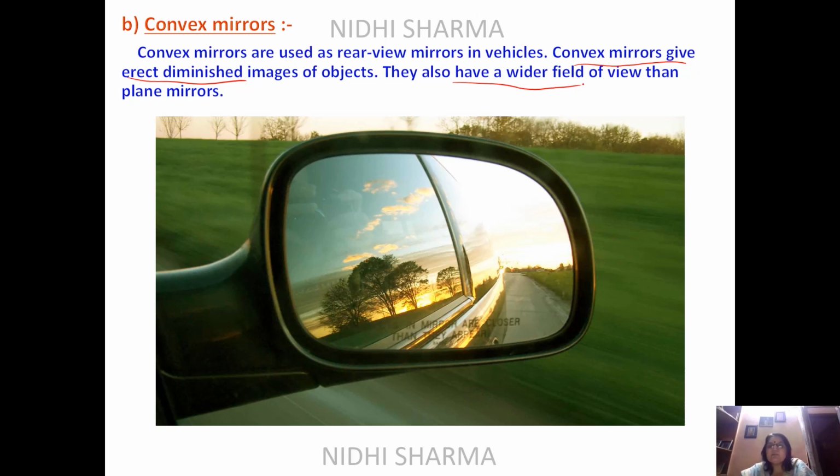You have other options also for the use of convex mirror. You can see the full size of any monument in a convex mirror. You can use it as a spying mirror, which is being used in some of the shops, and you can check shoplifting. Then you can use it in parking areas, where you can see mall parking etc. So these are the other uses of convex mirrors.